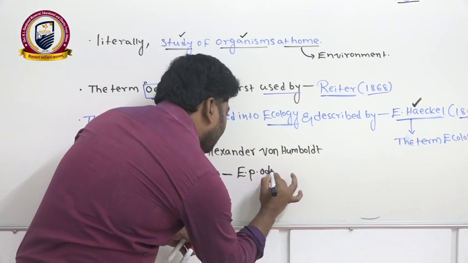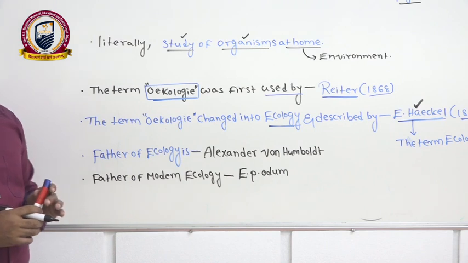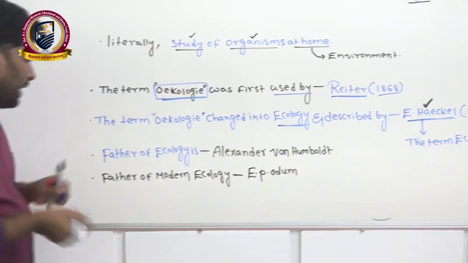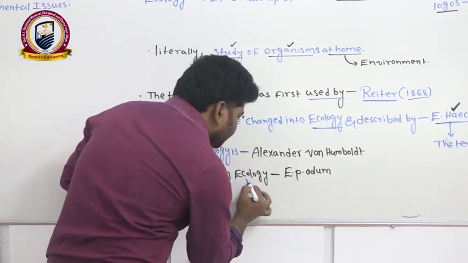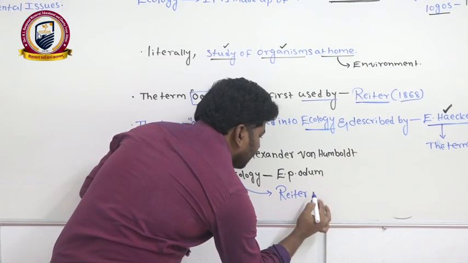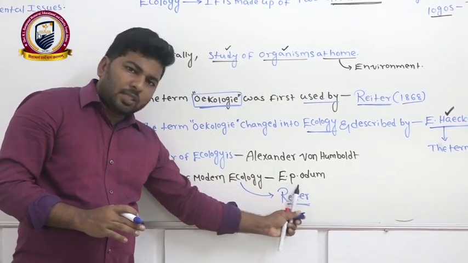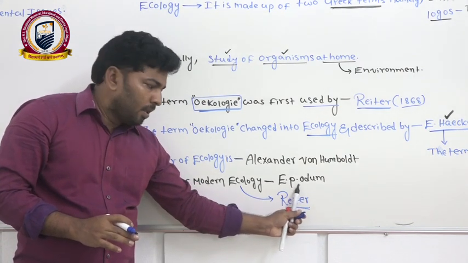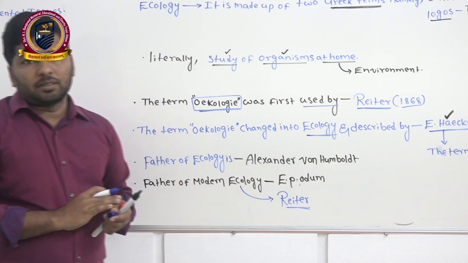Odum. E.P. Odum is the father of modern ecology. But some resources, like the Allen books I told you about, mention a different writer as the father of modern ecology. If both E.P. Odum and that writer are given in the MCQ options, you can go for E.P. Odum. If E.P. Odum is not mentioned and only the writer is, you can go for the writer.